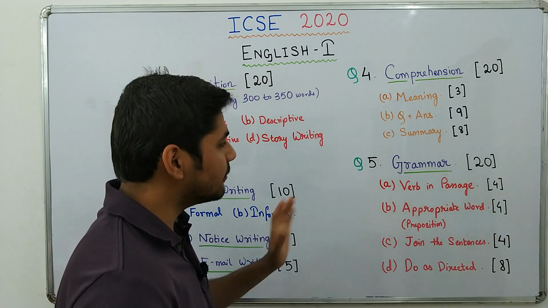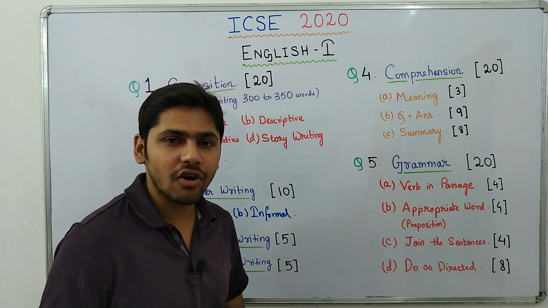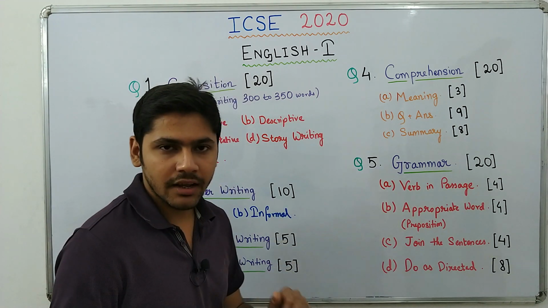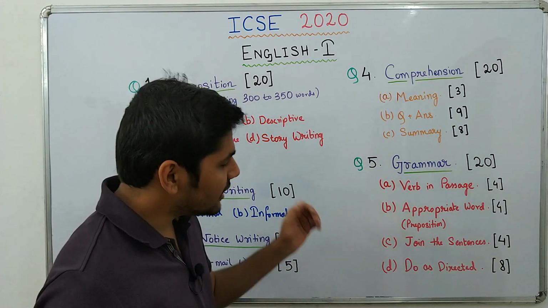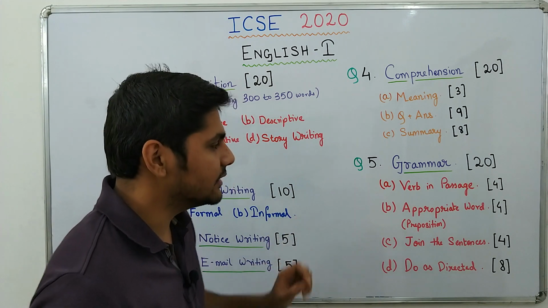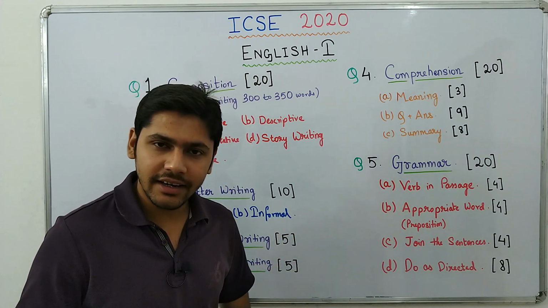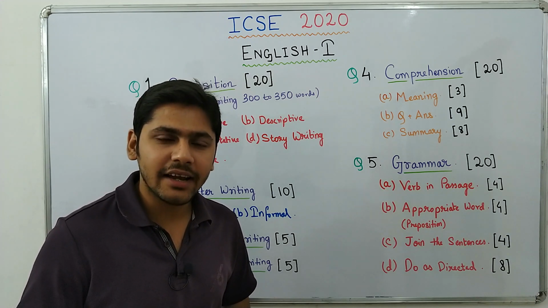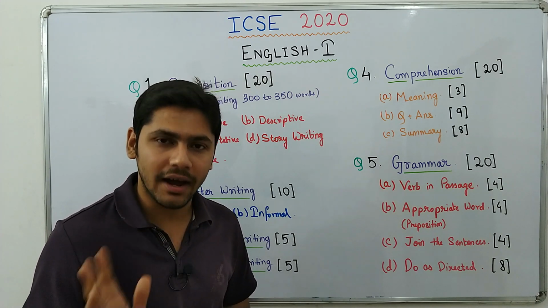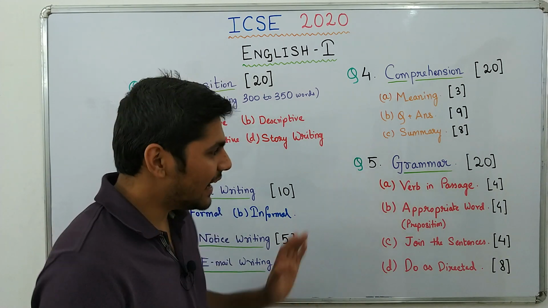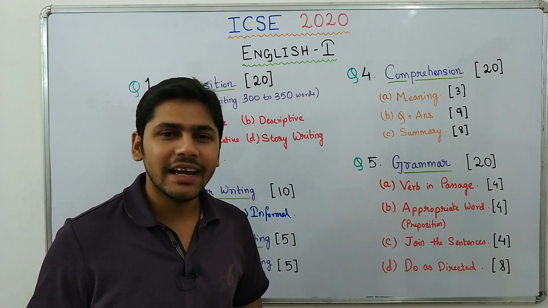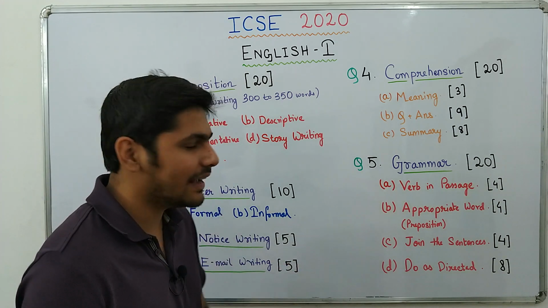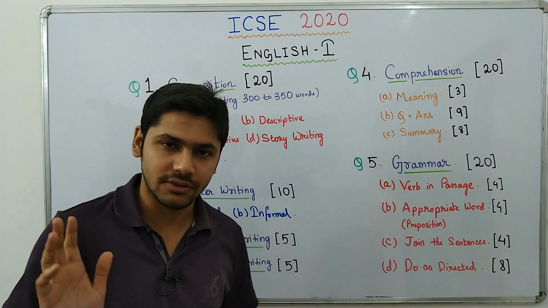Now moving on to question number 5, that means the grammar section of the question paper. The complete grammar section is of 20 marks. What will we have over there? The first one, A, verb in passage. A small passage will be given and there will be 8 blanks in that passage. For each blank you get 0.5 mark, that means half mark. So 8 blanks, 4 marks. It is pretty much easy. If you practice it, you can easily do all the 8 blanks in verb in passage.